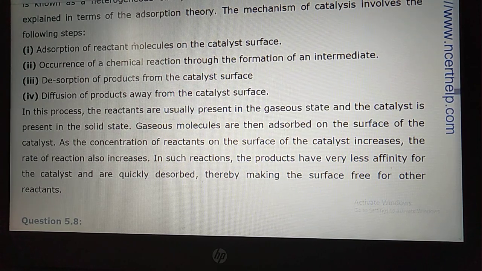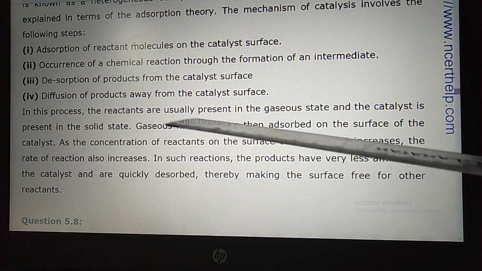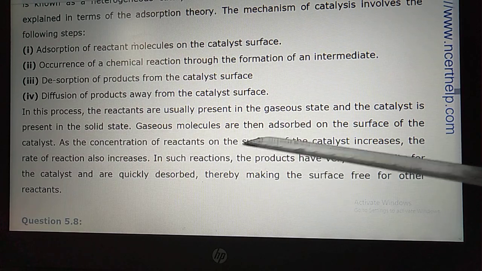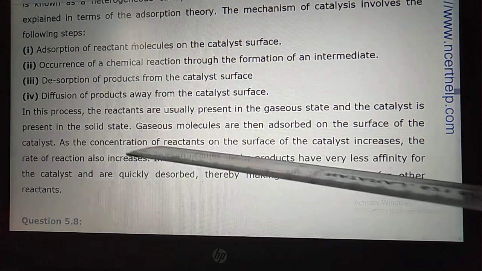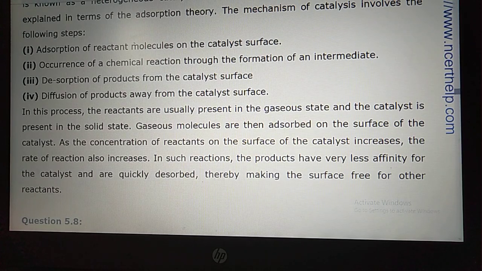Diffusion means what, student? The product is taken a little far away from the catalyst, so that other gaseous particles will get adsorbed. In this process, the reactants are usually present in the gaseous state and the catalyst is present in the solid state. Gaseous molecules are then adsorbed on the surface of the catalyst. As the concentration of the reactants on the surface of the catalyst increases, the rate of reaction also increases. In such reactions, the product has very little affinity for the catalyst and is quickly desorbed, therefore making the surface free for the other reactant.